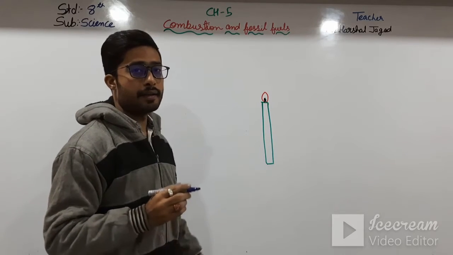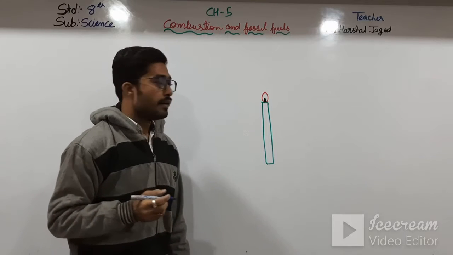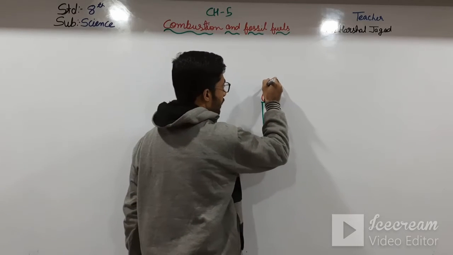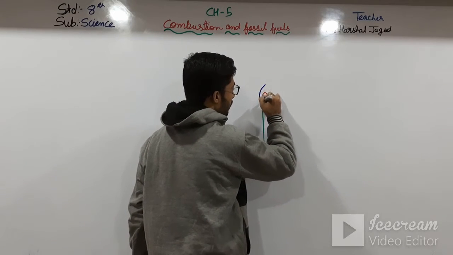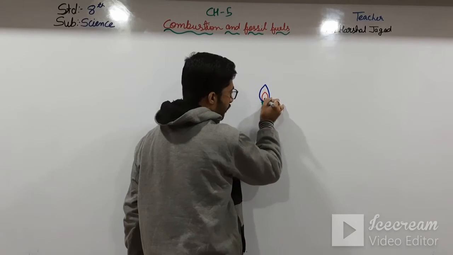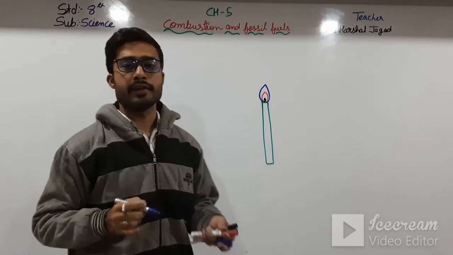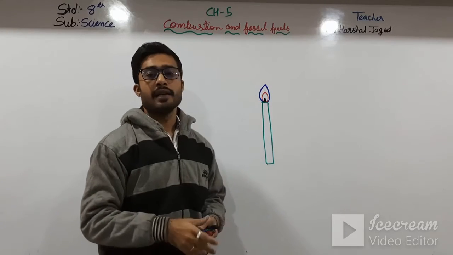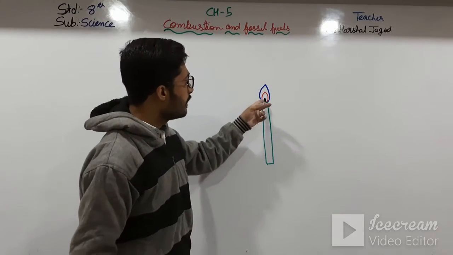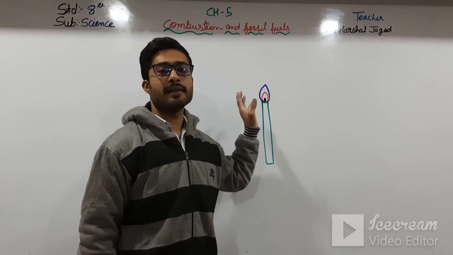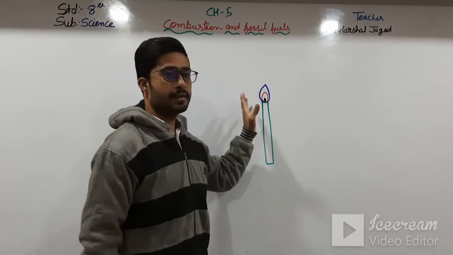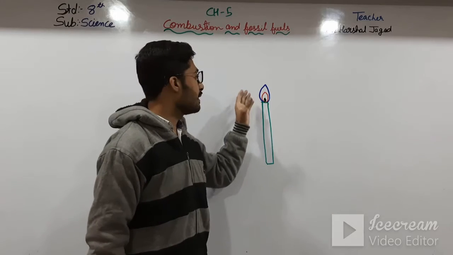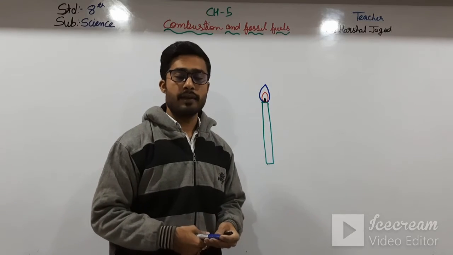Because here the oxygen is less, and at last there is the blue flame, where there is sufficient oxygen. Here there is not sufficient oxygen in the yellow flame, and here there is no oxygen, so we can't see that flame. Here is not sufficient, so it is non-luminous, and here it is the luminous flame.